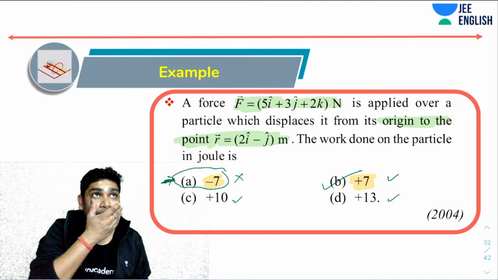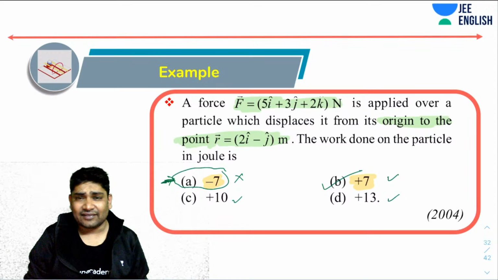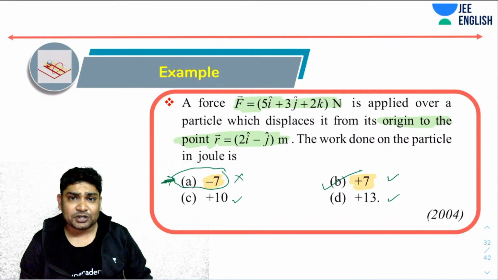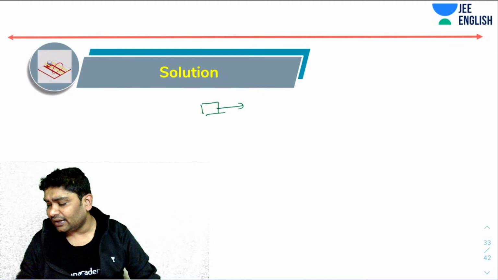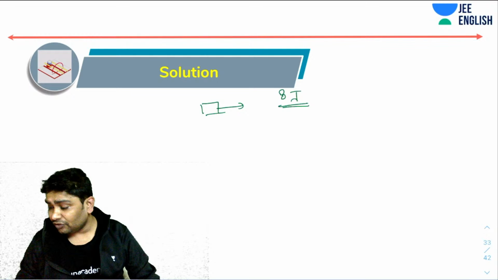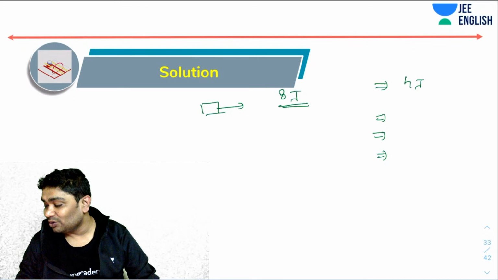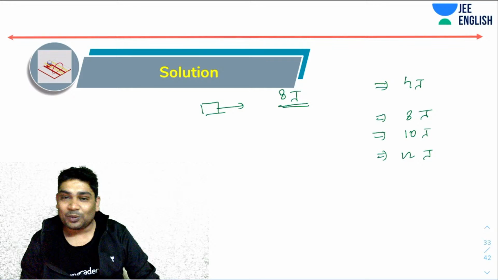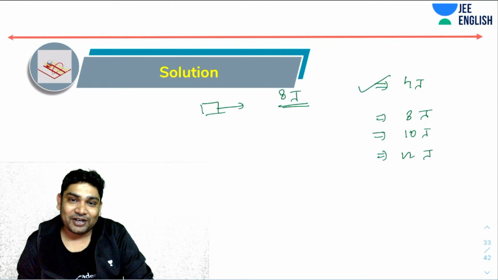So I don't remember which year it was. I think 17 or 16. I remember I was preparing solutions for a mains paper, and there was some friction, and initial kinetic energy was given as 8 joules. The final kinetic energy was asked, and I think the options were 4 joule, 8 joule, 10 joule, and 12 joule. So immediately the only correct option could have been 4 joule, because if there is kinetic friction acting, the energy would have reduced.